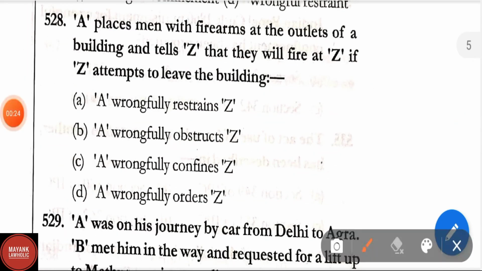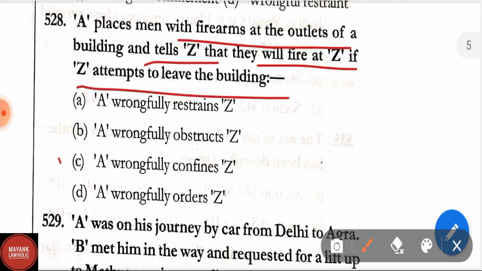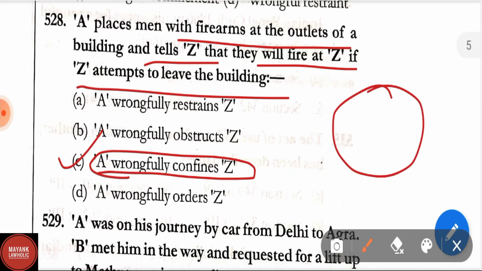Question number 528. A places men with firearms at the outlets of a building and tells Z that they will fire at Z if Z attempts to leave the building. Option A wrongfully restrains Z, A wrongfully obstructs Z, A wrongfully confines Z, A wrongfully orders Z. Here option C is correct. A wrongfully confines Z. It will be the wrongful confinement of Z because he cannot leave the building. That's why it is a wrongful confinement.